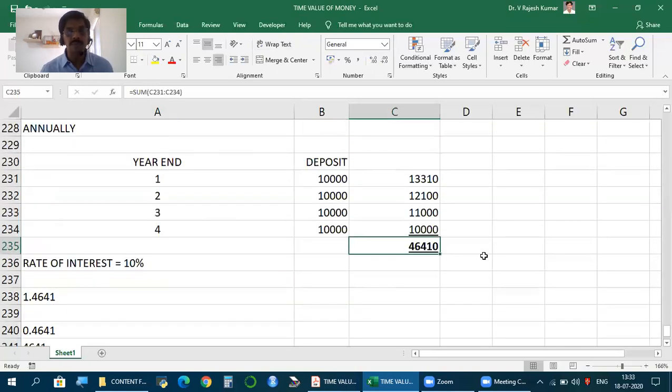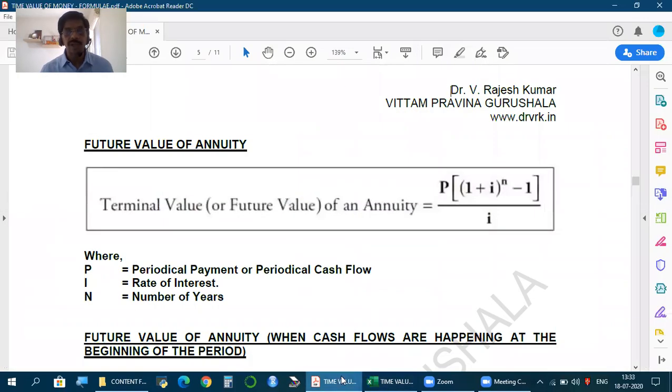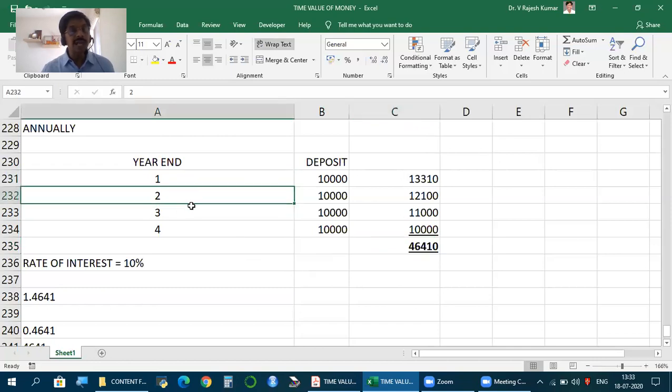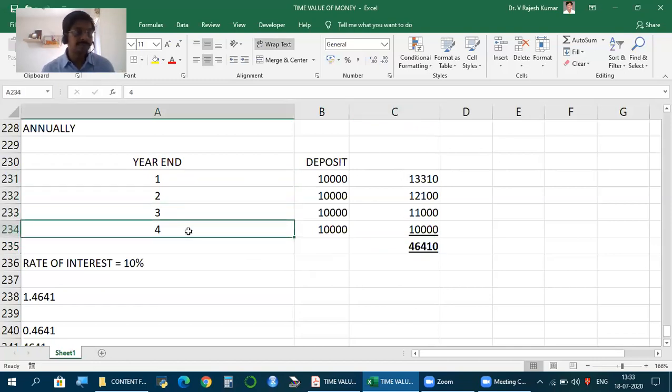But what you must observe here is that the formula I used will help us to find future value when cash flows are happening at end of each year. End of. That's the reason I emphasized the term end. So if you deposit at the end of first year, by fourth year, it becomes so much. So this future value of annuity formula we have seen now is what we can use when the cash flows are happening at the end of the period. But why should cash flows happen at the end of the period?